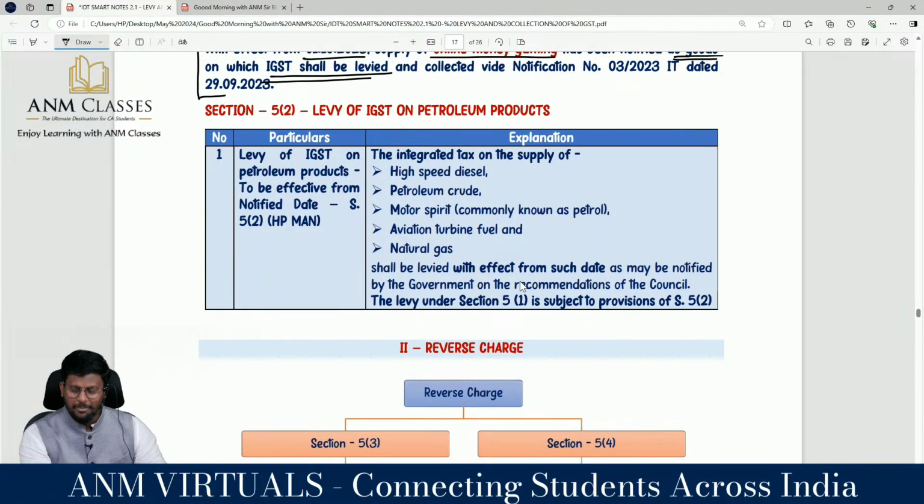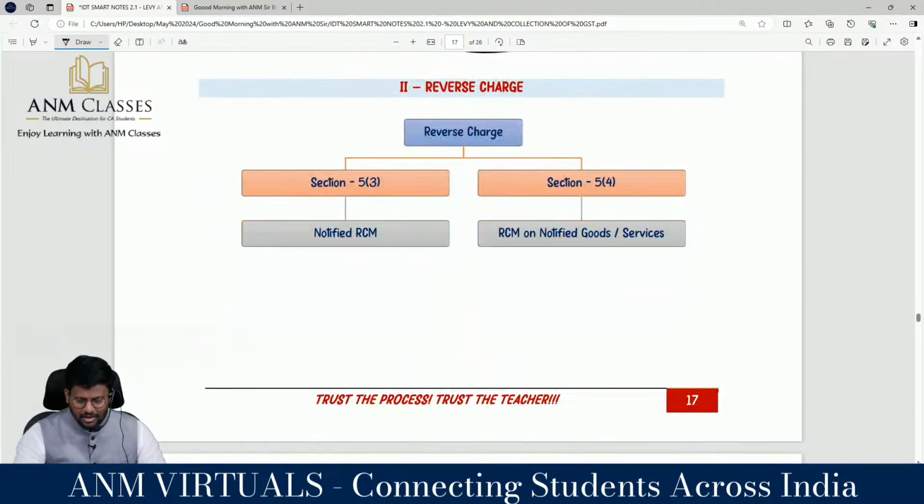The integrated tax on the supply of high speed diesel, petroleum crude, motor spirit, aviation turbine fuel shall be levied with effect from such date as may be notified by the government on the recommendation of the council. The levy under 5 subsection 1 is subject to the provisions of 5 subsection 2. Yes, we are having reverse charge which are in 5.3 and 5.4.